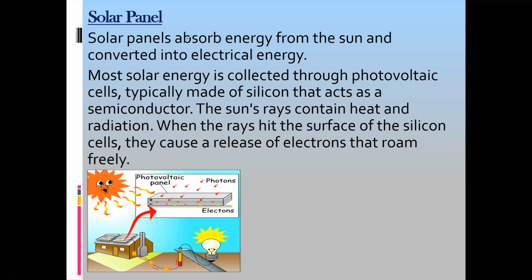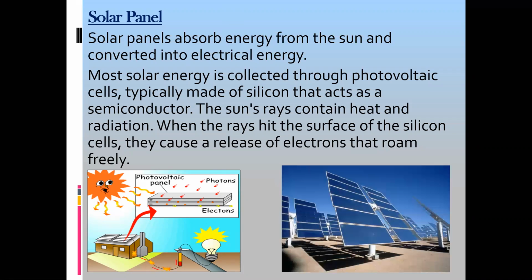Okay, so what happened? The sun is providing heat energy that falls on the solar panel. When it falls on the solar panel, it produces electrons, and these electrons move in the wire. When these electrons move through the wire and pass through a lamp, it will give light energy. So what is the energy change here?